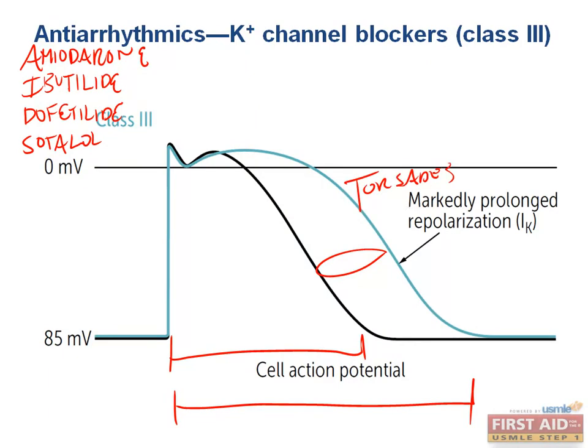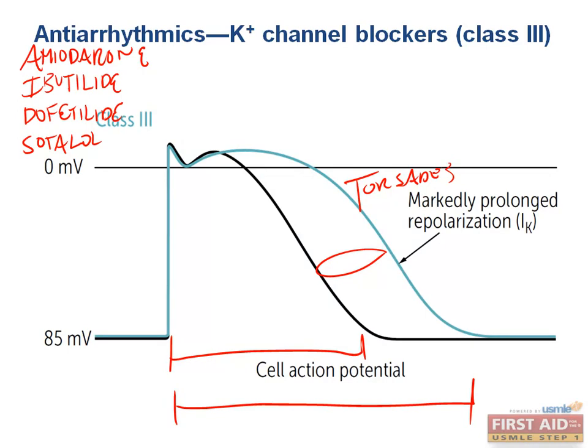So due to the risk of prolonging your effective refractory period and your QT interval and predisposing yourself to torsades, you only use this class of antiarrhythmics as a last resort. There's no way they're going to ask you a question about actually using this drug on somebody. But they will ask you a question about someone that was previously on this medication and had been continuing to take it and then develops the side effects.